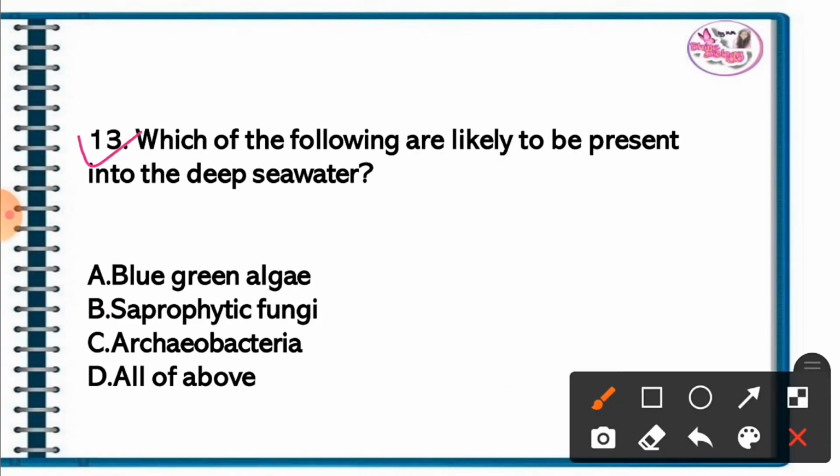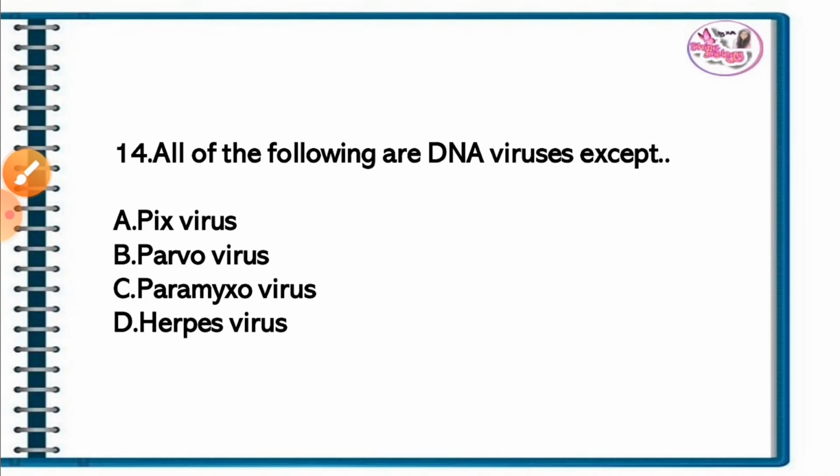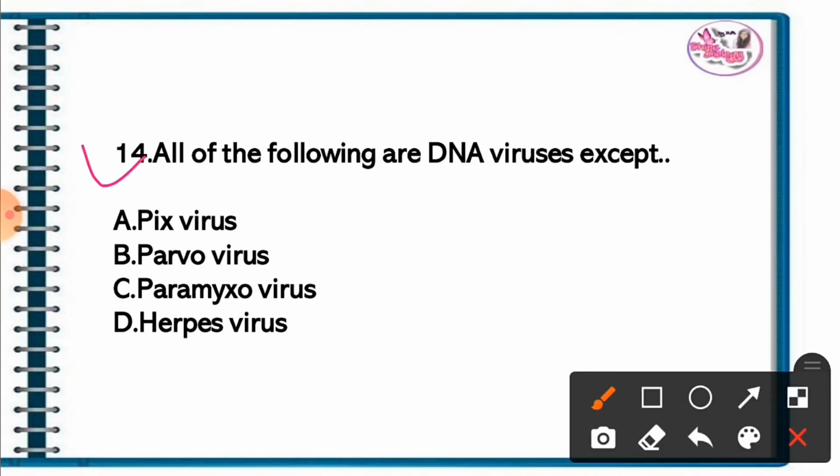Question 13. Which of the following are likely to be present in deep sea water? The correct answer is option C. Archaeobacteria are found in deep sea water. Question 14. All of the following are DNA viruses except. The correct answer is C. Paramyxovirus is not a DNA virus.